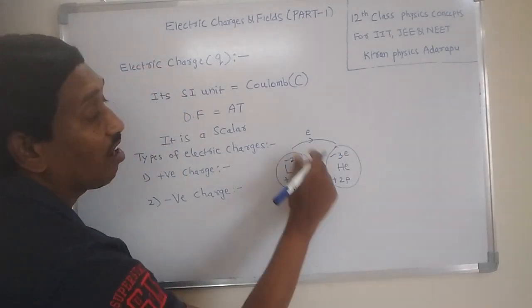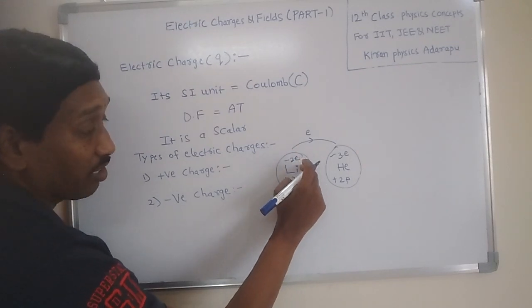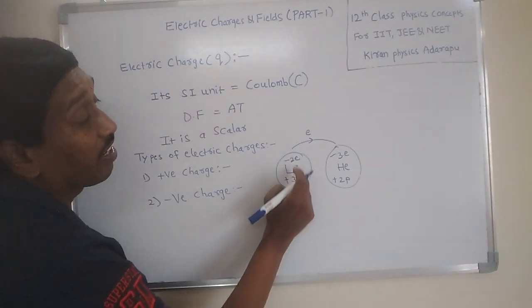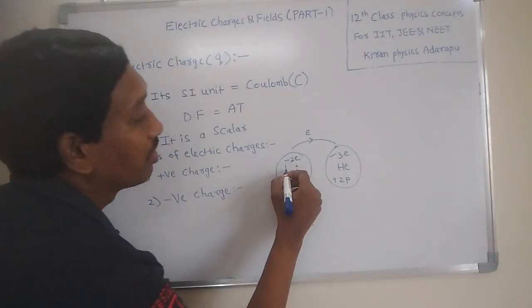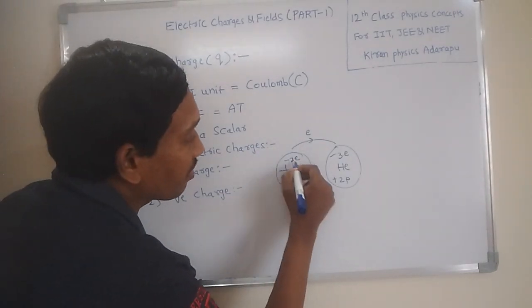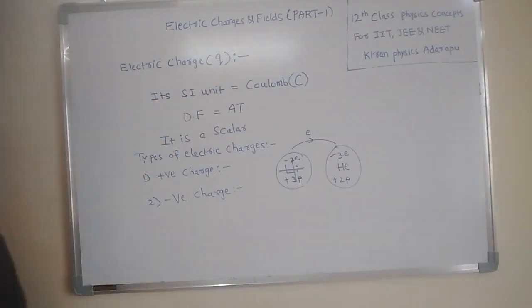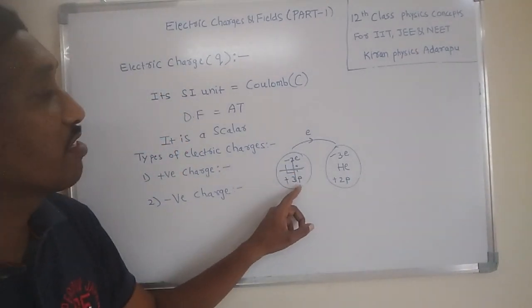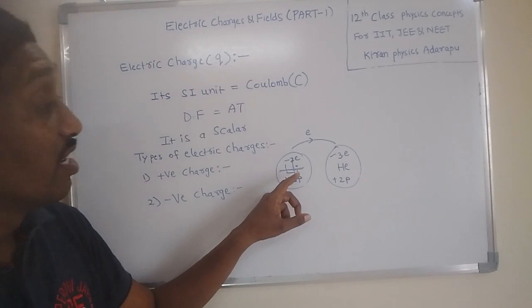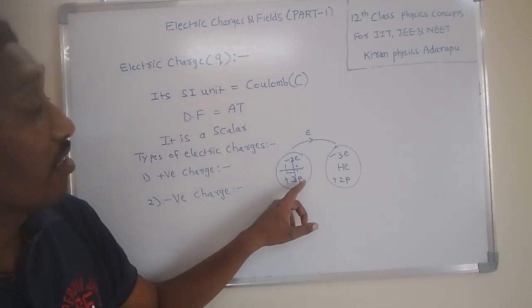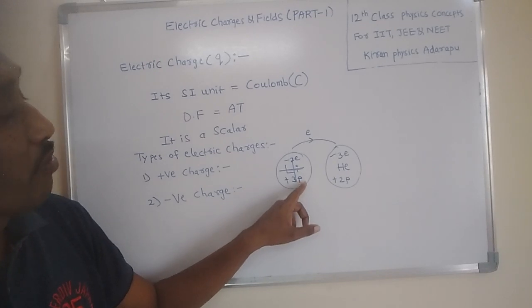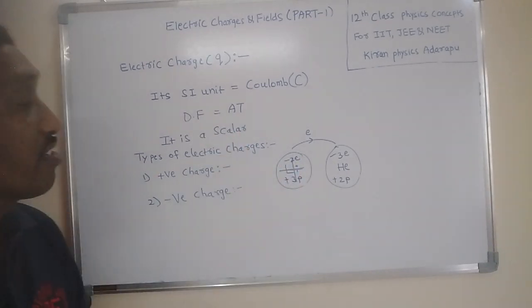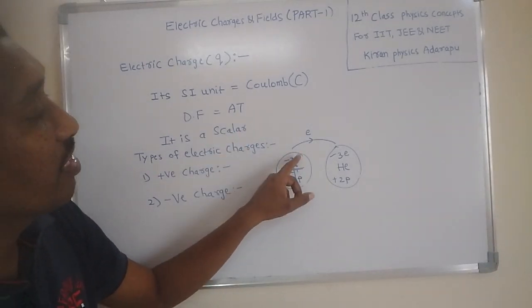That means in the lithium atom, positive charges are greater than negative charges. That's why this atom totally has positive charge. The magnitude of charge of a proton and the magnitude of charge of an electron are the same, just the proton has positive charge and the electron has negative charge.